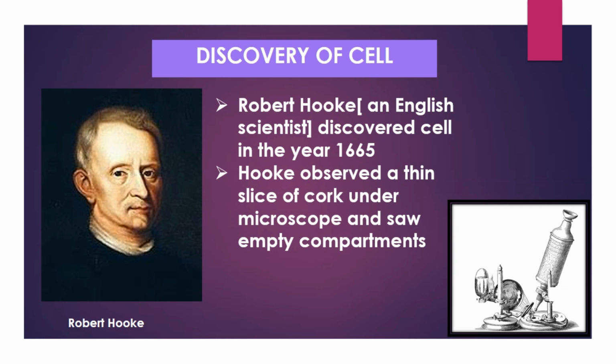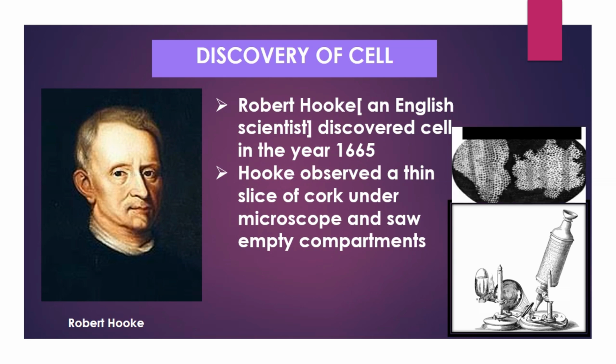Cork is a part of the bark of a tree. Hooke observed empty compartments when he looked at the cork slice through his microscope. Hooke detailed his observations of the tiny world in his book Micrographia.